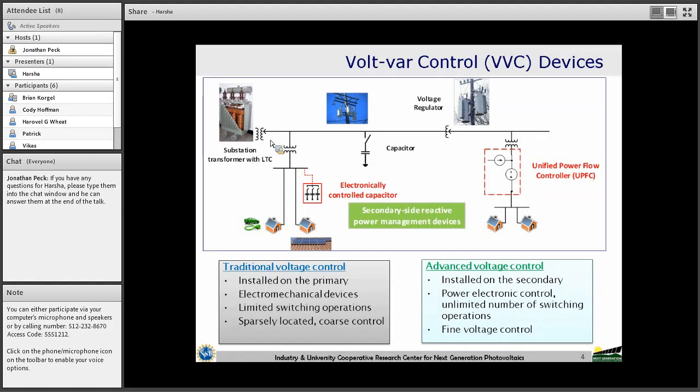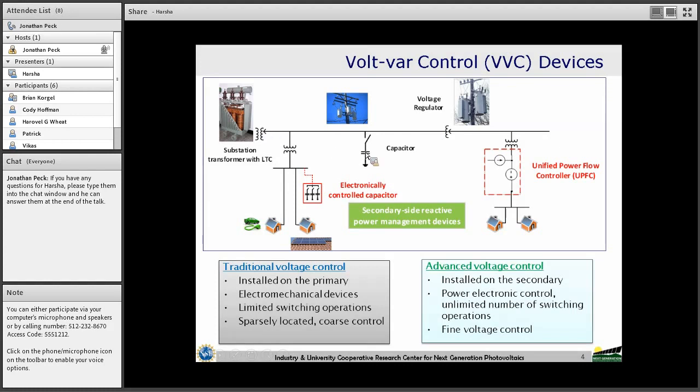At peak load conditions, typically the voltages along the feeder are low because of high voltage drops. At that condition, the tap changer position should be higher, so that the voltage at the substation is higher. So that is the load tap changer.